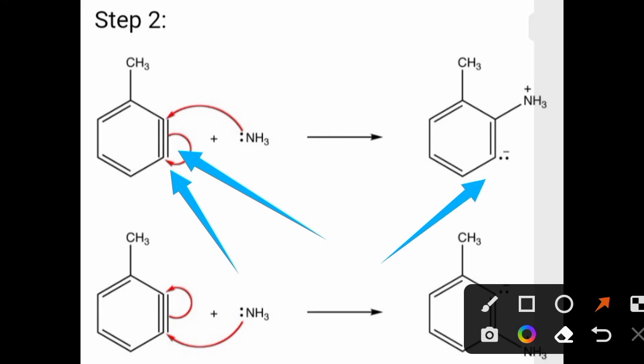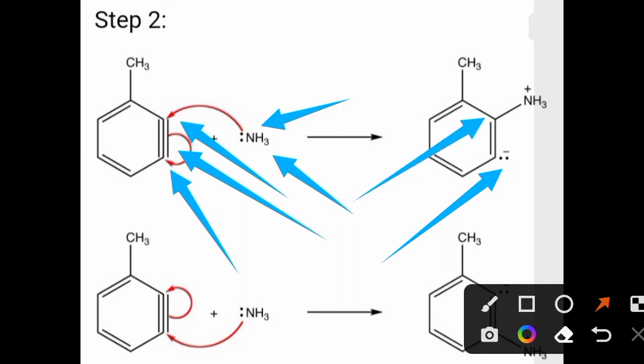You can see here the lone pair is transferred on the adjacent carbon, and this NH3 with the help of a pair of electrons gets bonded to this carbon atom like this. In such a way the nitrogen of NH3 now carries positive charge, because the pair of electrons present is shared with carbon of the aromatic ring to form a carbon-nitrogen bond.